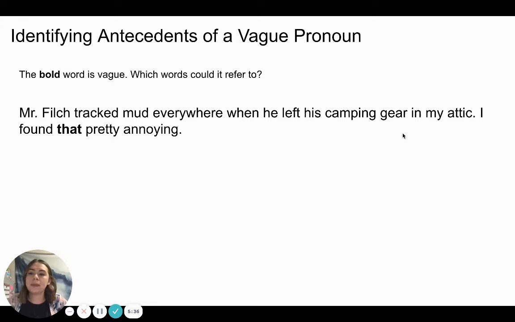Let's look at an example. The directions say that the bold word is vague. Which words could it refer to? The sentence says, Mr. Filch tracked mud everywhere when he left his camping gear in my attic. I found that pretty annoying. So we are looking at the bold word that. On your document, you are going to circle which things that could refer to. Take a moment and circle.